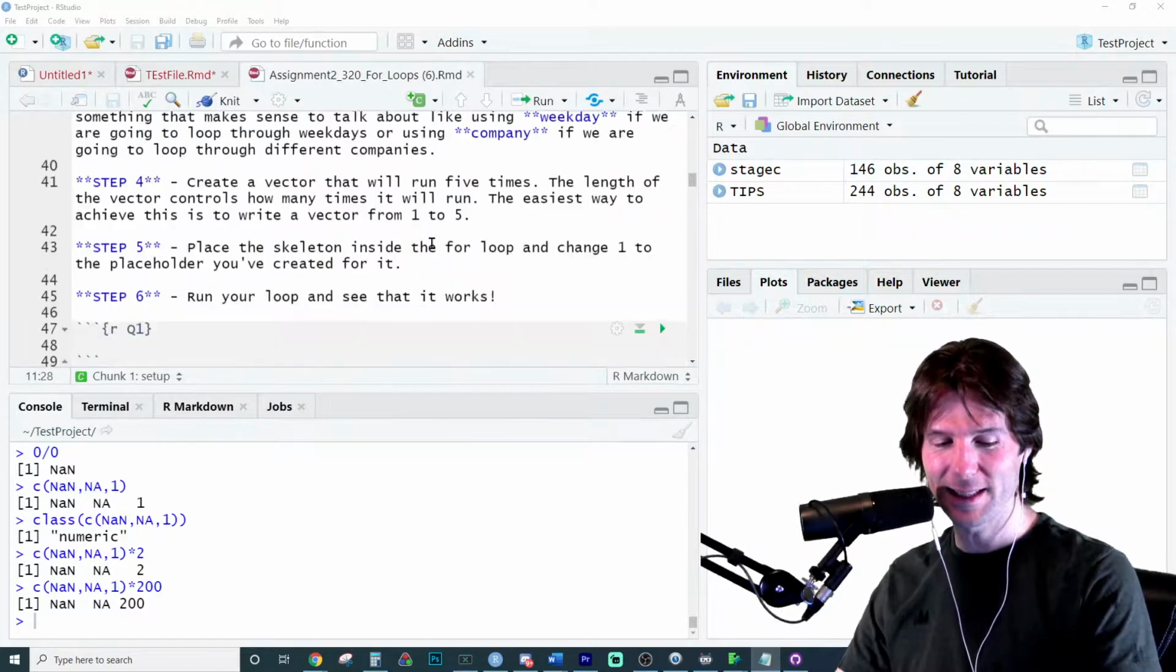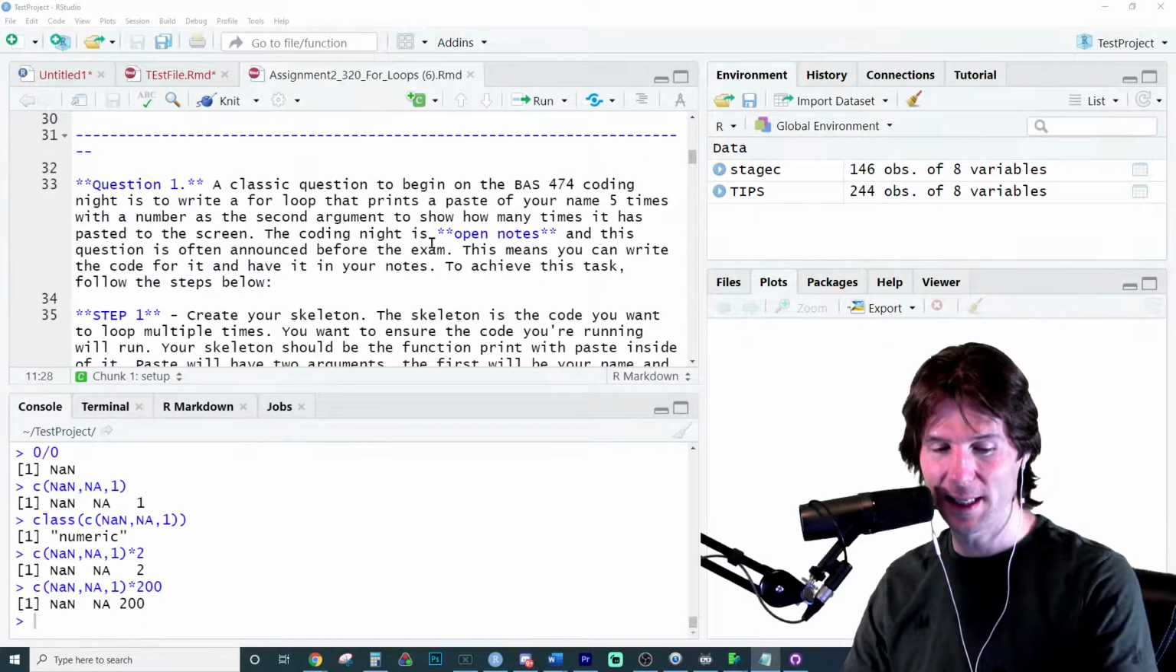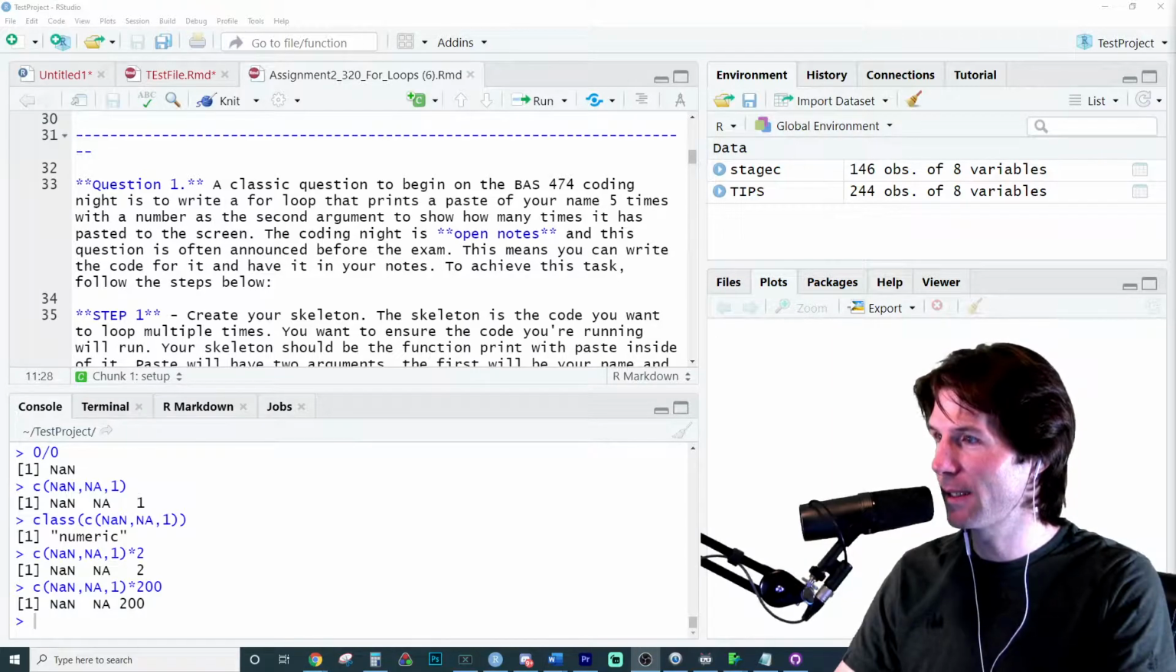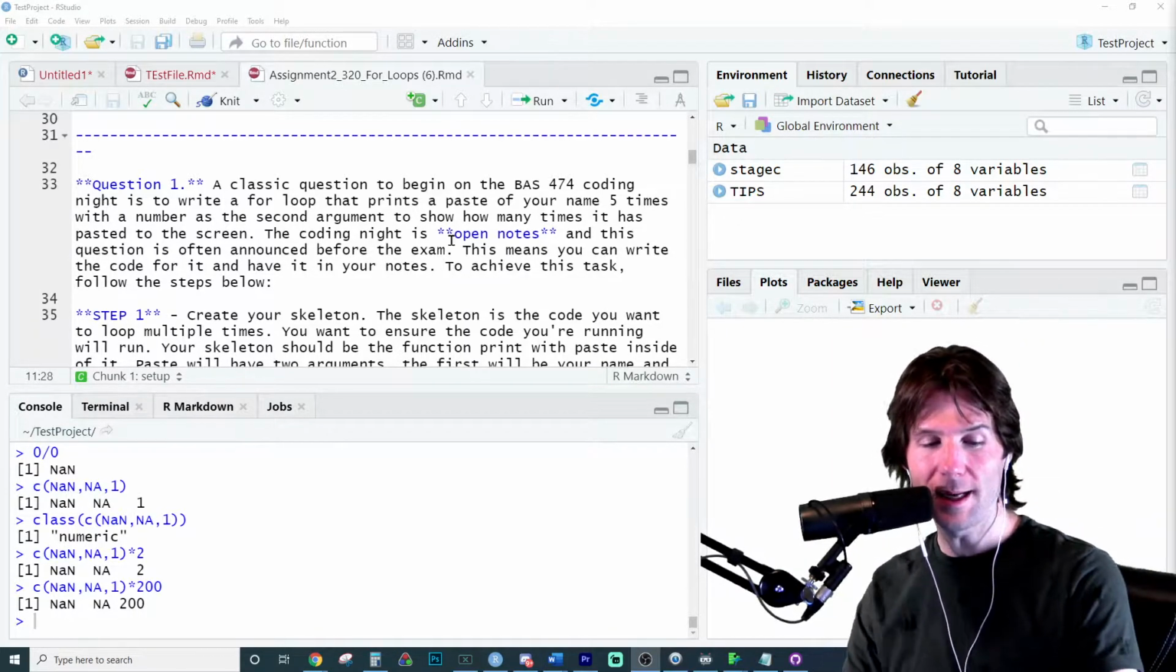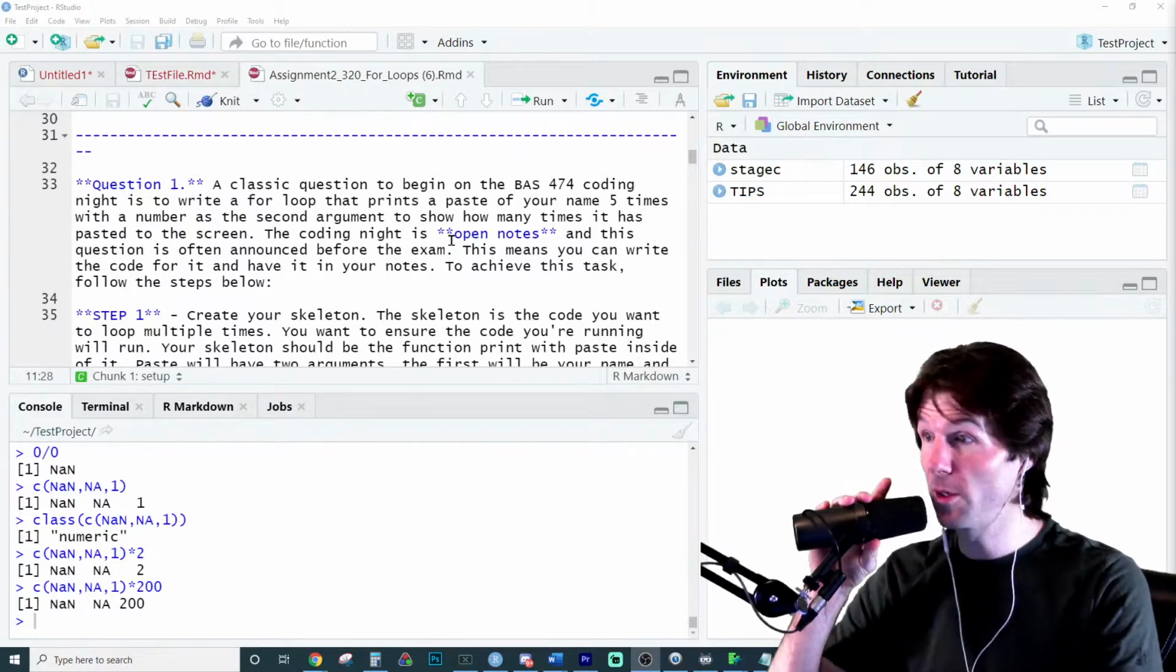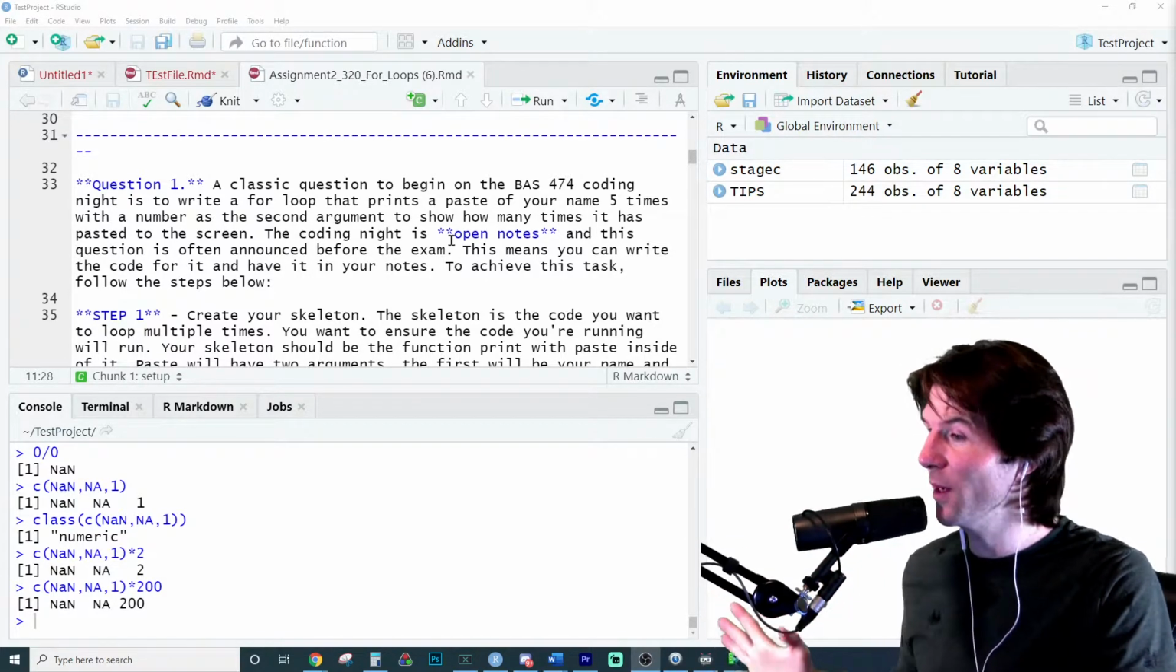Okay, lots of help right here. Really a step-by-step. But let's take a look right here at the first thing. A classic question to begin with on the 474 coding night. And we do have a coding night for 474. Don't worry. A lot of people freak out about it.